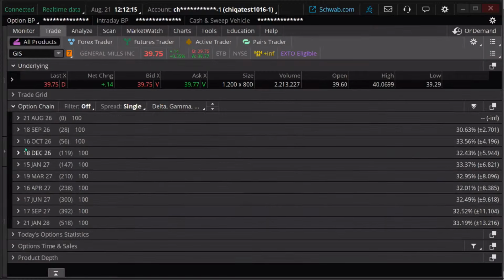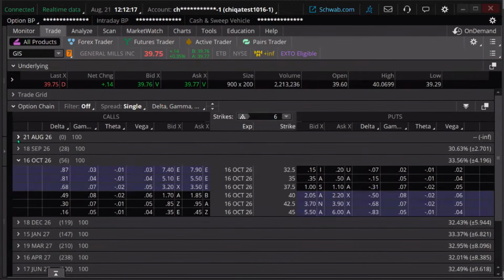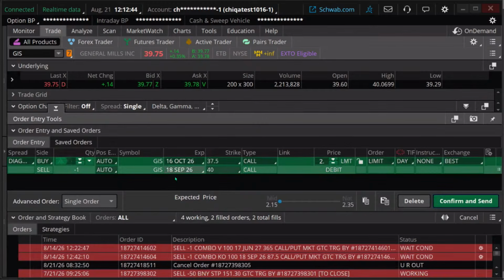I'm going to look at my October contracts. And generally for our long contracts, we're going to go in the money a little bit. Well, we'll go about maybe a 60 delta-ish or something. We got a 68. Again, we don't have that many choices here. So I'm going to go to the 37.50 strike on that. How am I going to do that? I'm going to control click on the ask price. That brings up a